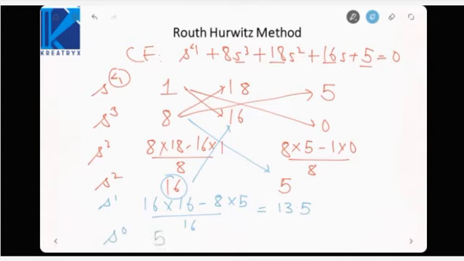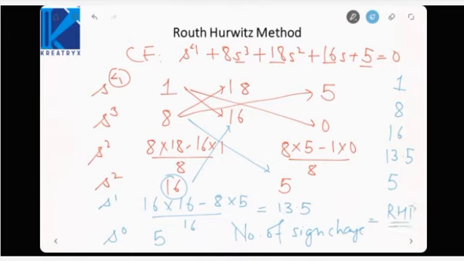Now observe the elements in the first column: 1, 8, 16, 13.5 and 5. The elements of the first column have the same sign. In the Routh method, the number of poles in the right half plane is equal to the number of sign changes.